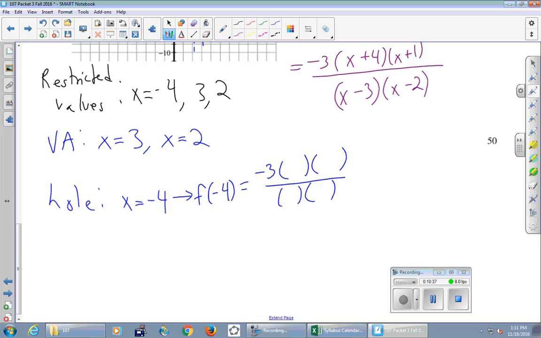I'm content to do it in the current form. When you plug -4 in for x in the first parentheses, what do you get? 0. Okay, that's interesting. Next one. -3, bottom one. That's a -4 for all the x's. -7. And last one. -6. So upstairs, 0. Downstairs, hardly matters. What is this equal to? 0. So that means that the location of the hole, what, comma, what? -4, 0. Good.